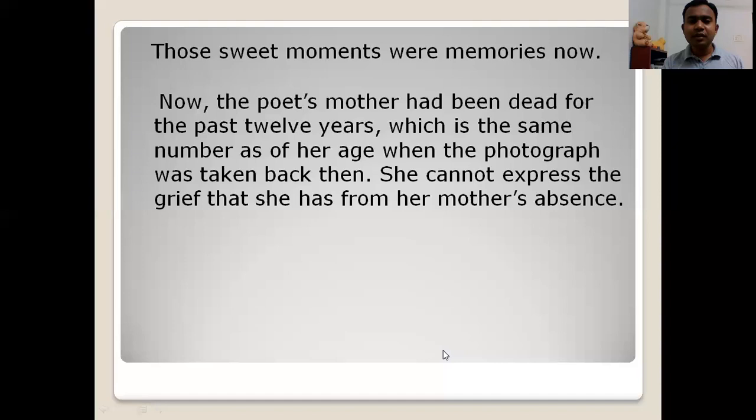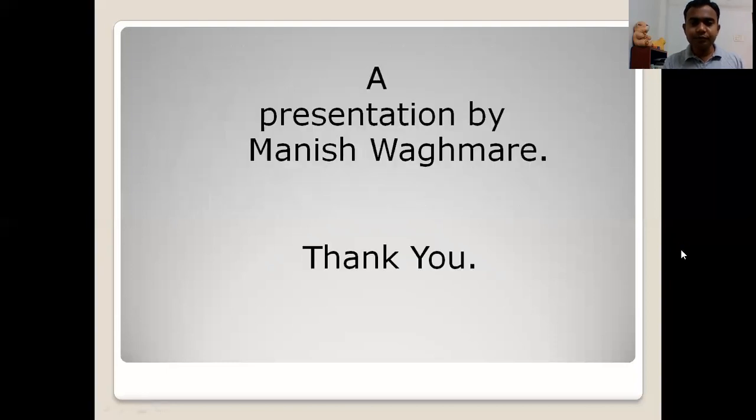She cannot express the grief that she has from her mother's absence. Now, the poet cannot express, cannot show, cannot explain her grief. Grief means her sorrow, her sadness, her pain that she has got from her mother's absence. Her mother is lost, her mother is gone, her mother is dead. So the pain that she has from the death of her mother cannot be expressed by her in mere words. Thank you, everyone.